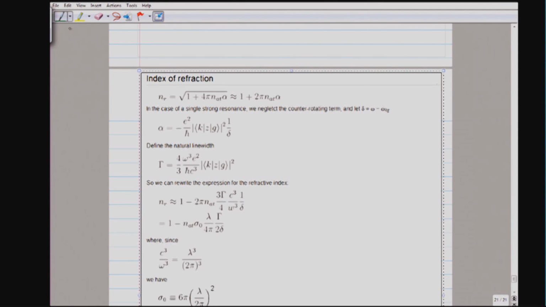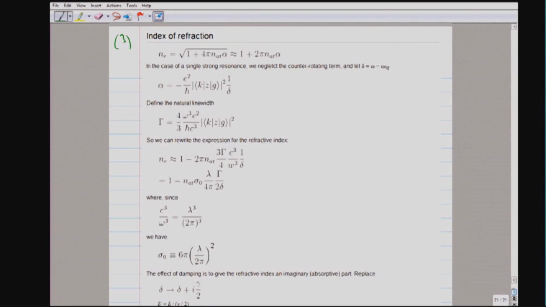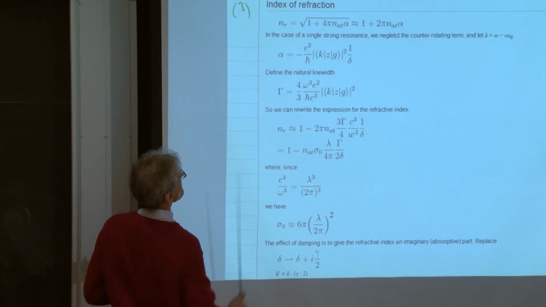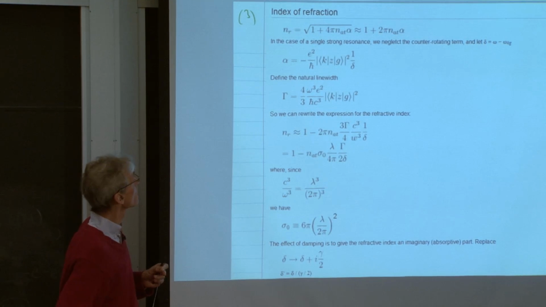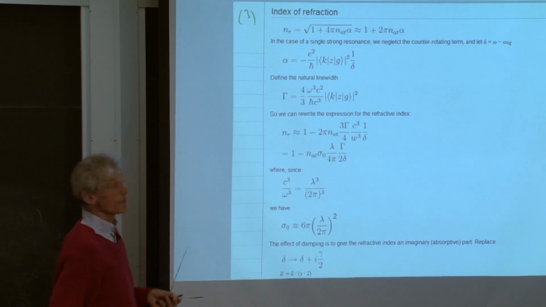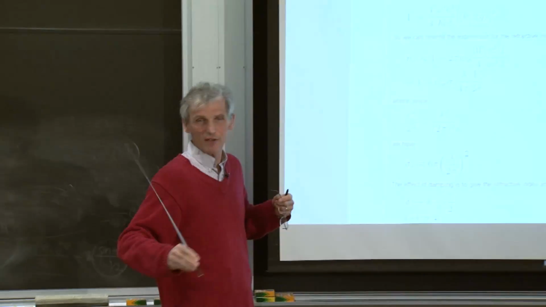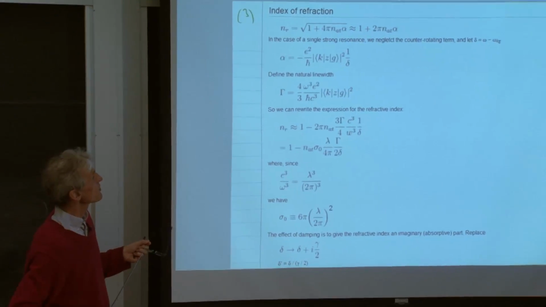the third point I wanted to discuss, and this is the relationship to the index of refraction. The polarizability is responsible for the index of refraction. Well, the polarizability determines the dielectric constant, and use whatever relation you want, but for atomic physics purposes, this is sort of the useful relation.